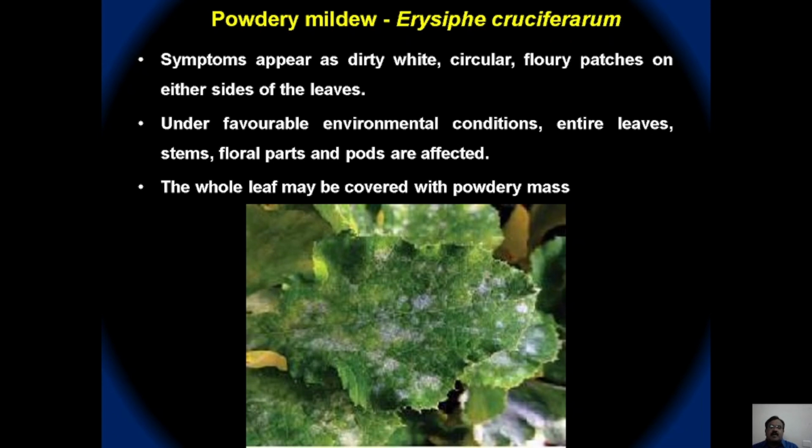Under favorable conditions, the pathogen produces this type of powdery growth on the entire leaf, stem, and young flushes, floral parts, and even on the pods. When the disease is very severe, it covers the entire leaf, and the complete leaf turns dry and leads to defoliation.